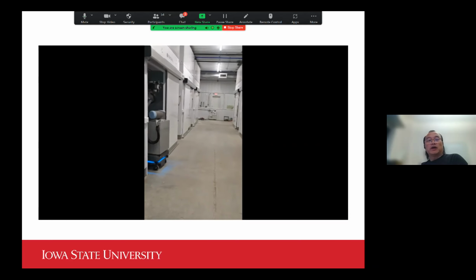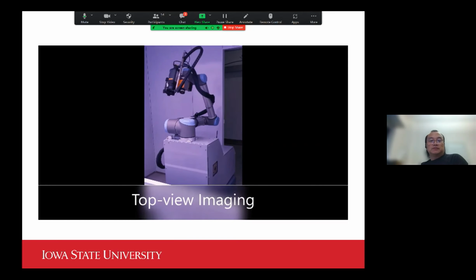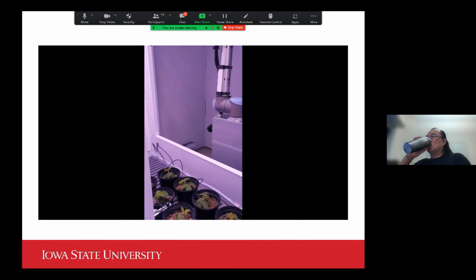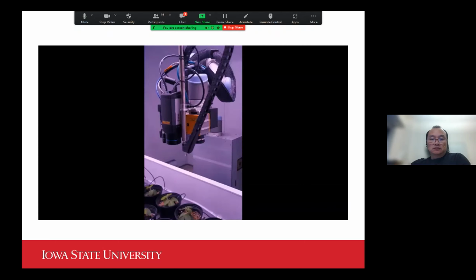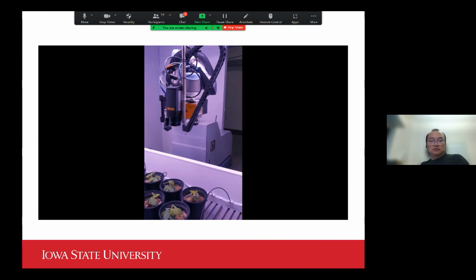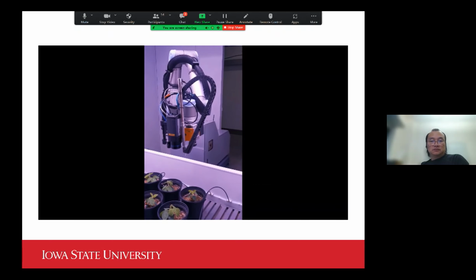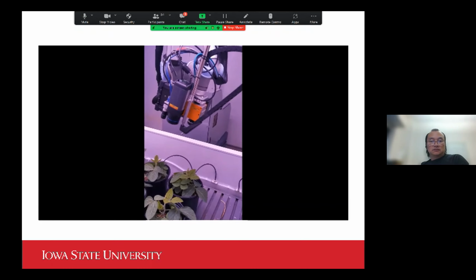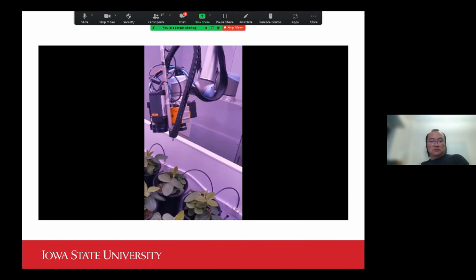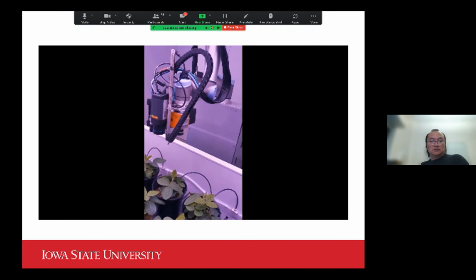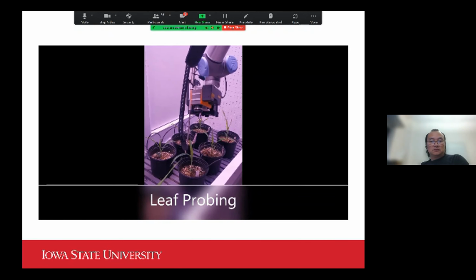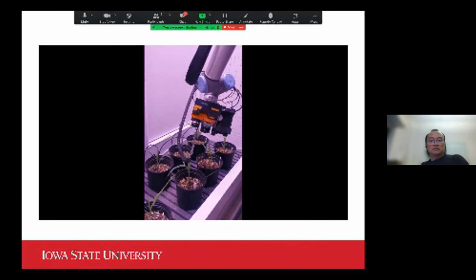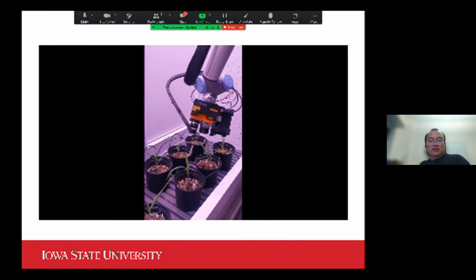It's navigating by using a pre-generated virtual map. Well, the last part shows the leaf probing.